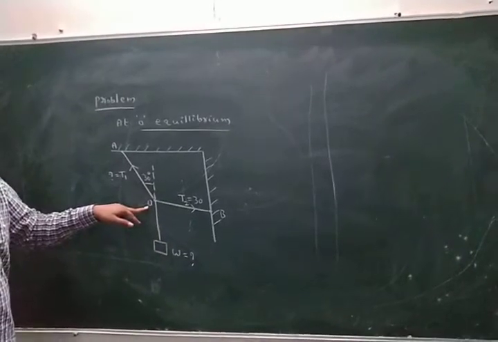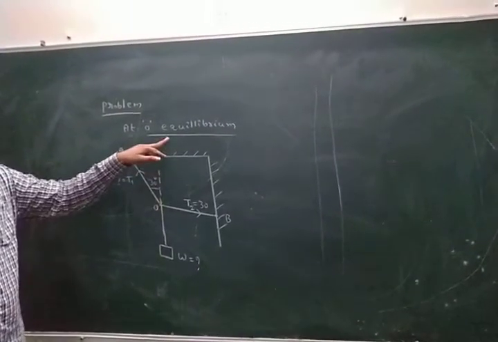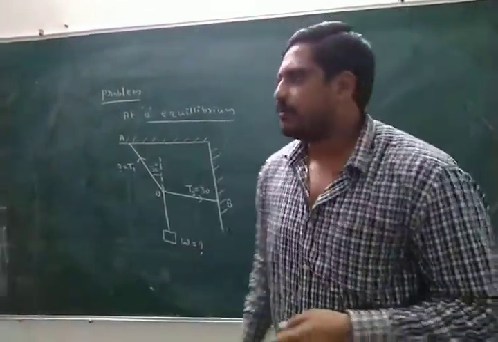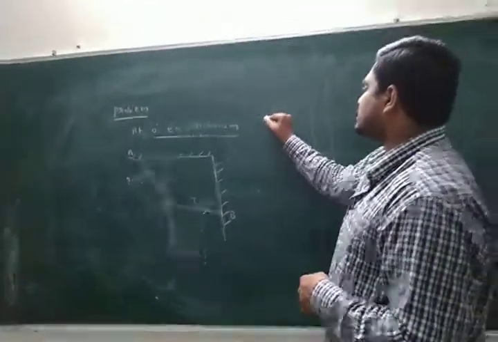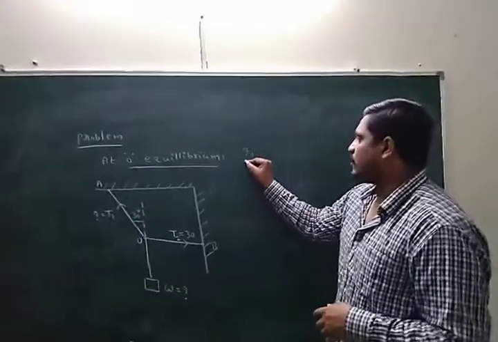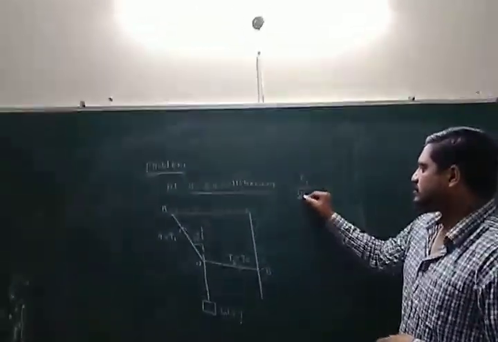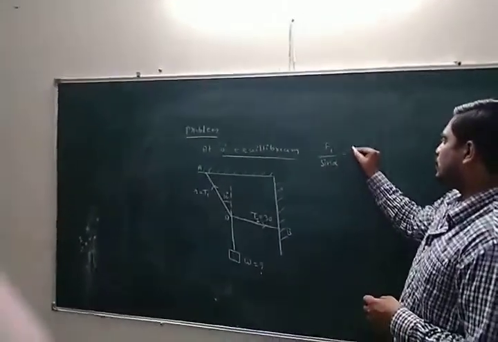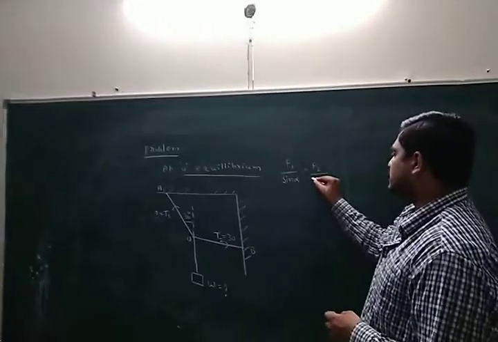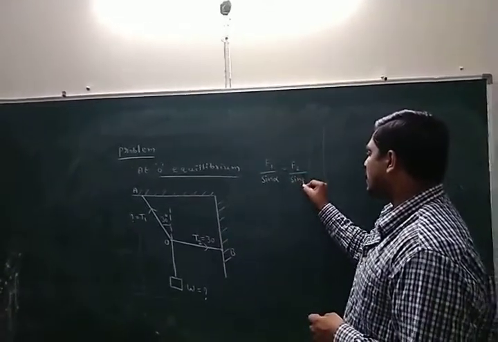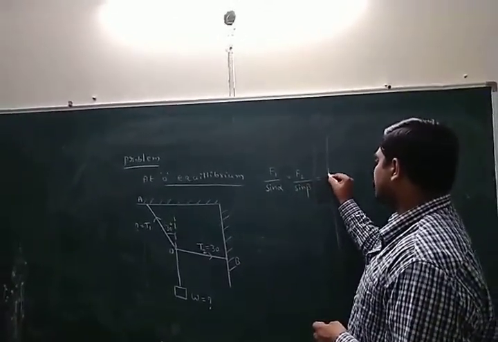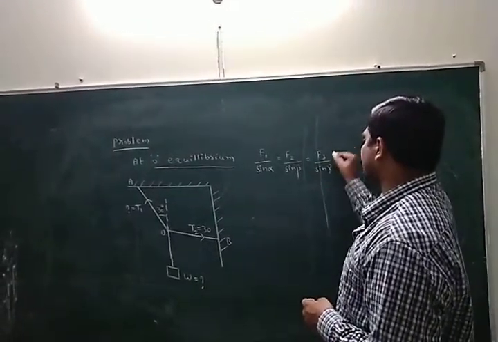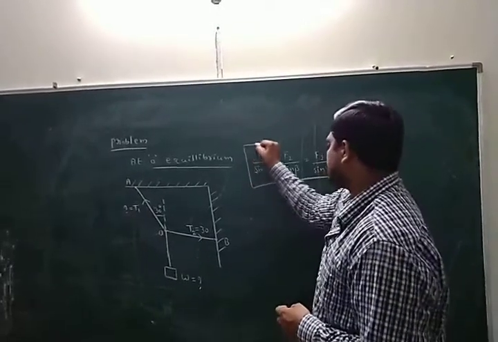Here the keyword in the problem is at O equilibrium. This can be shown. We apply Lami's theorem. What is Lami's theorem? F1 by sin alpha equal to F2 by sin beta, equal to F3 by sin gamma. This is the formula. Okay, this is Lami's theorem.